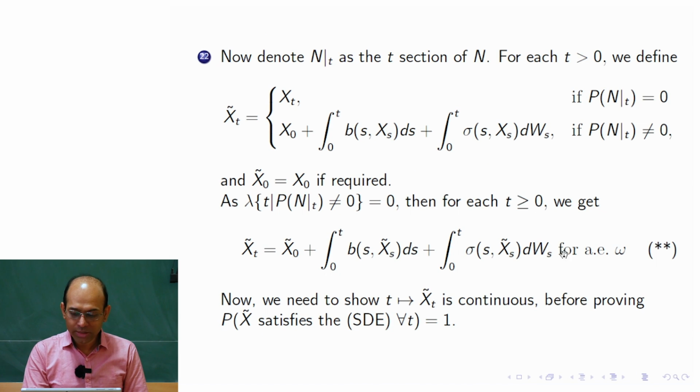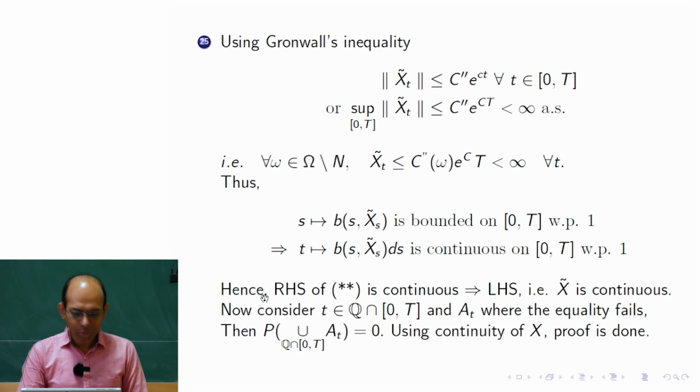Here we look into this double star equation. That means we have obtained that the right hand side is a continuous function of T, so the left hand side is also a continuous function of T. So we proved that X tilde is continuous in T. This is proved, but now we have to prove this. Whatever I told here is written: the right hand side of double star is continuous, so the left hand side, which is X tilde, is continuous.